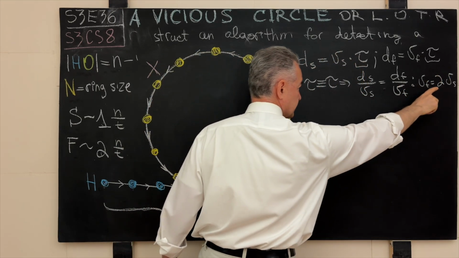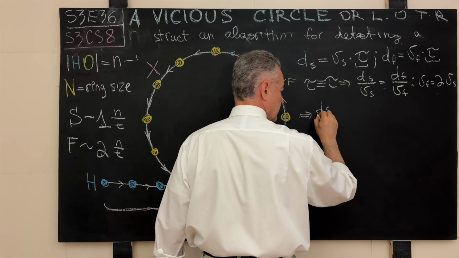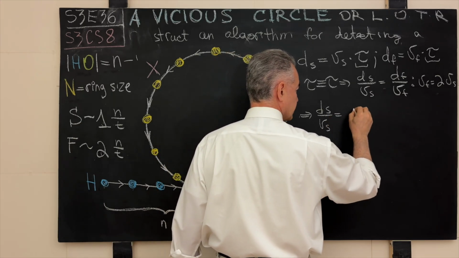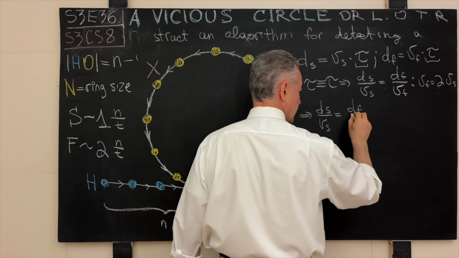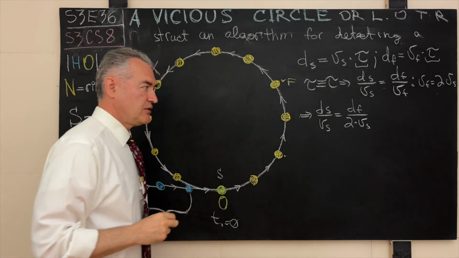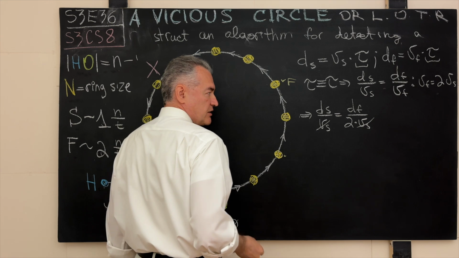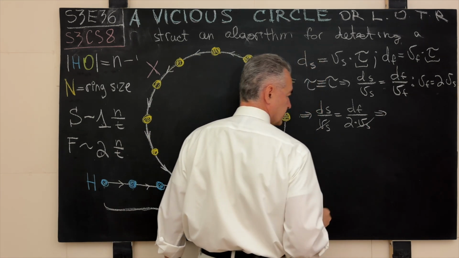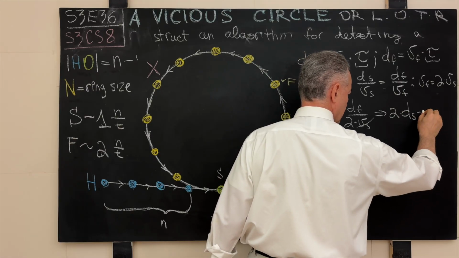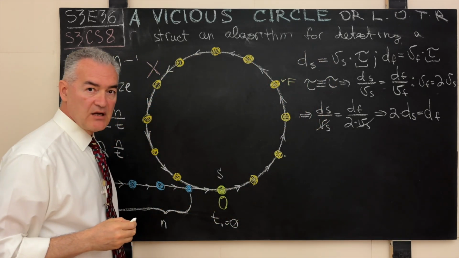Consequently, it follows that the distance covered by the slow runner divided by its speed will be the same as the distance covered by the fast runner divided by two speeds of the slow runner. The velocity of the slow runner cancels out on either side of this equality, and what do we have? Twice the distance covered by the slow runner is equal to the distance covered by the fast runner.